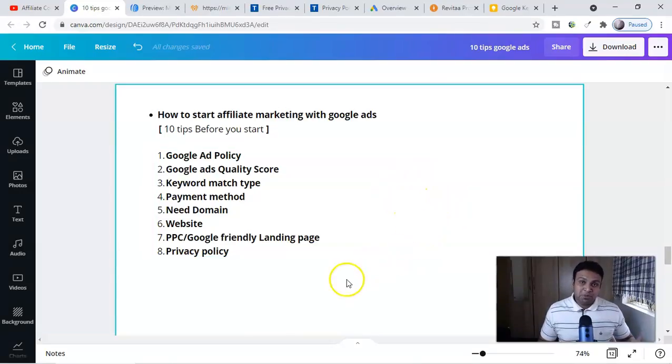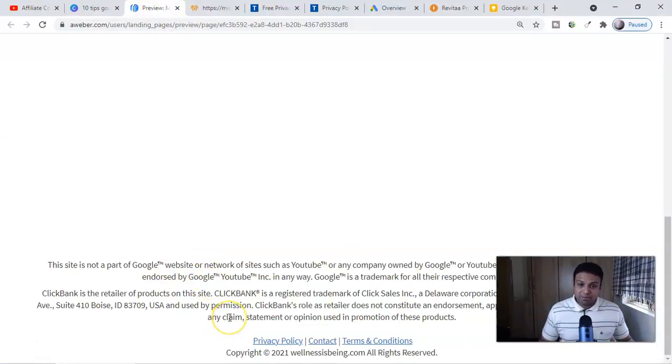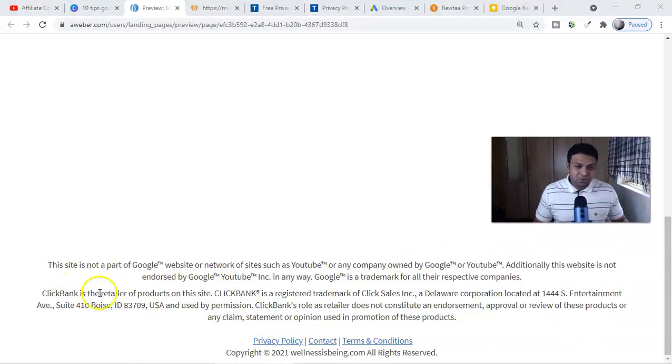Number 8 tip before you start affiliate marketing with Google ads, guys, is privacy policies. Each of these landing pages should have these privacy policies, and you must put them at the bottom, and they should be very clear. For example, if you are running Google ads or YouTube ads, you should give a privacy policy like this: this site is not part of the Google website or network of sites such as YouTube. So you have to give this one here, and then if you're promoting ClickBank products, guys, you must give the ClickBank privacy policies. Along with this, you also need your domain-related or website-related privacy policies, contact, and terms and conditions.